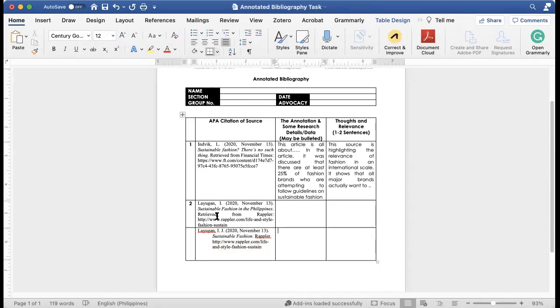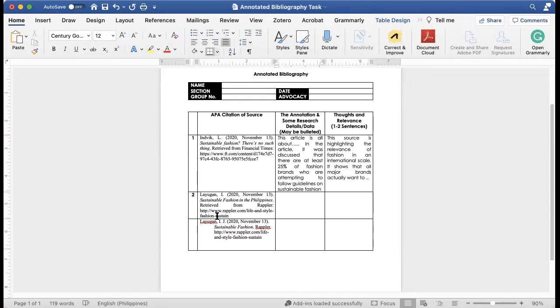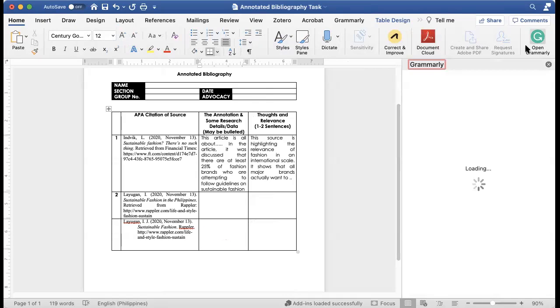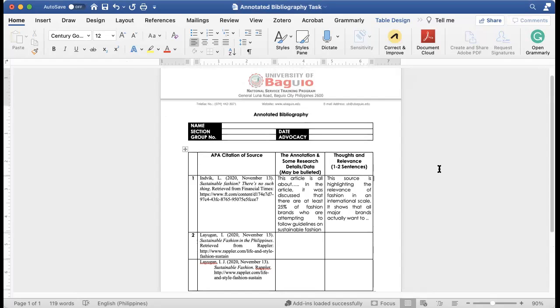So those are different ways, so that no one will be saying that it's a very stressful task. I'm teaching you already. And of course, when I get your output, I'll open Grammarly and check it. I'll log in later. I'm going to check the authenticity of your source, etc.